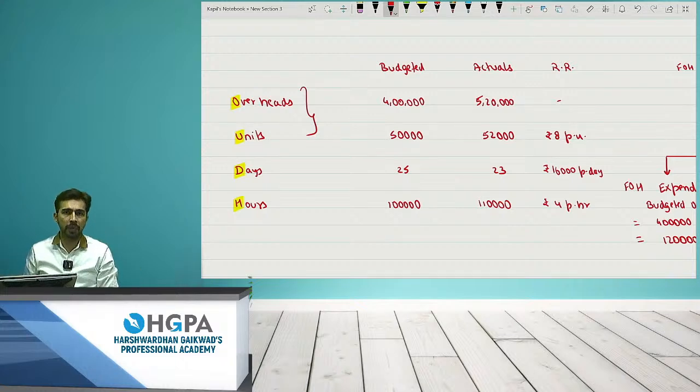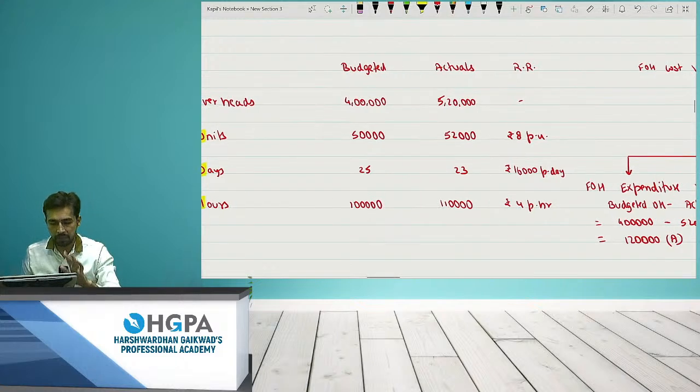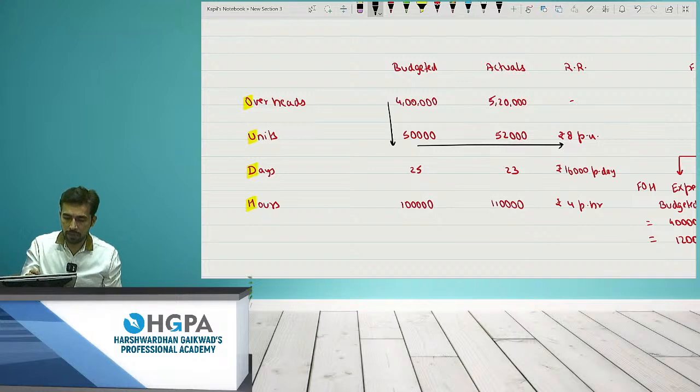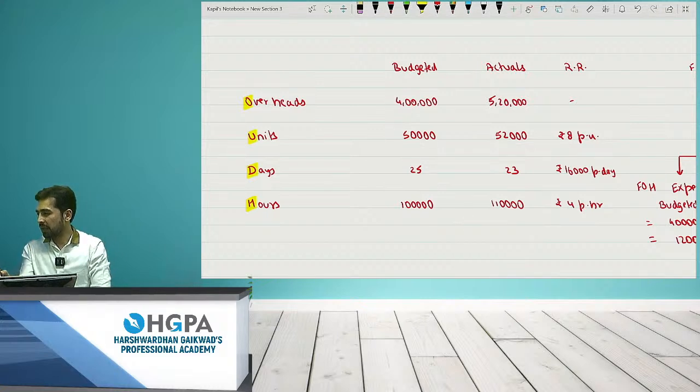Volume is divided into 3 more parts. After that, I will extend my table to D and H. D is days and H is hours, right? So I'll make the table, and this is what I have got. How do you calculate recovery, beta? It is 4 lakh divided by 50,000, 4 lakh divided by 25,000, and 4 lakh divided by 1 lakh. So these are the recovery rates.